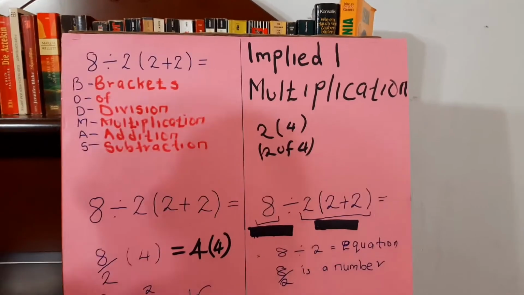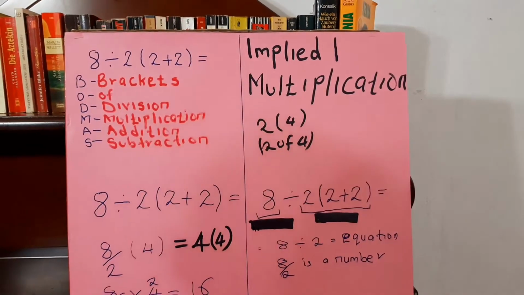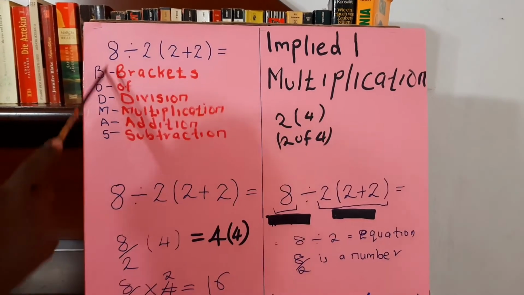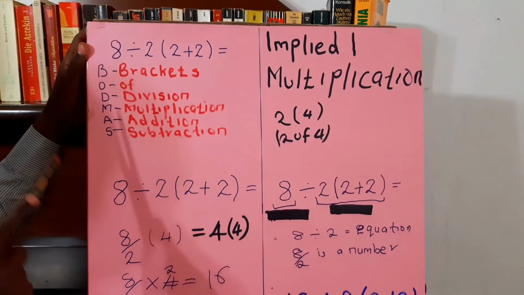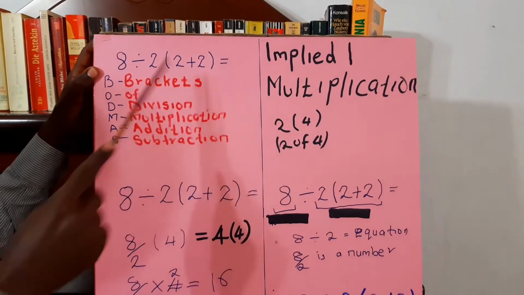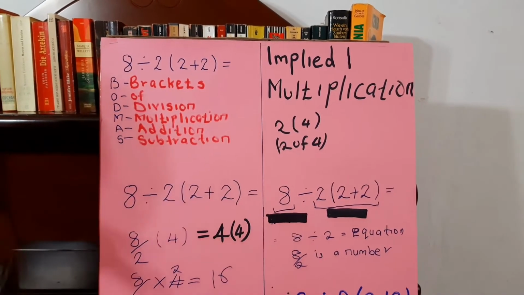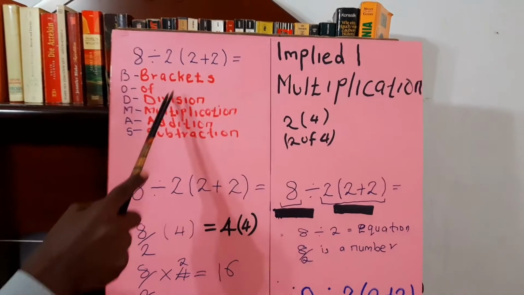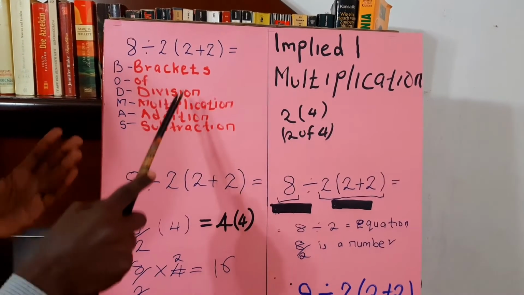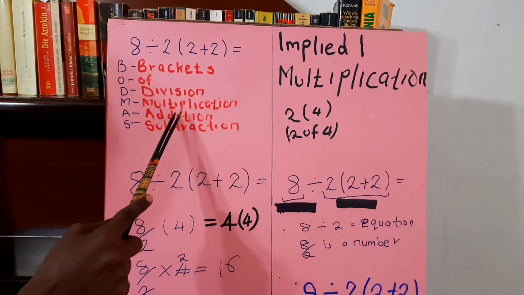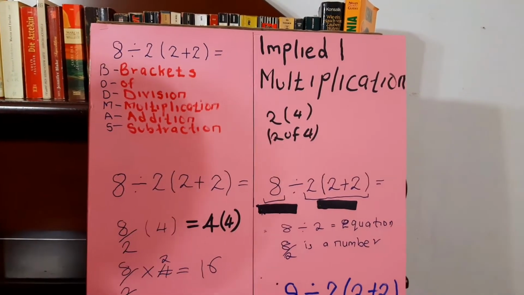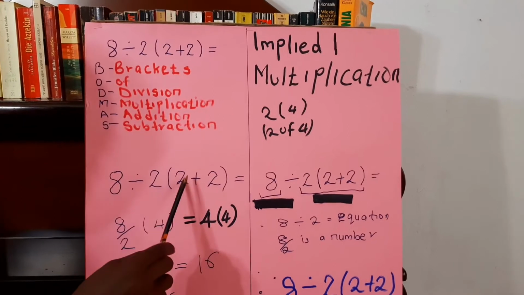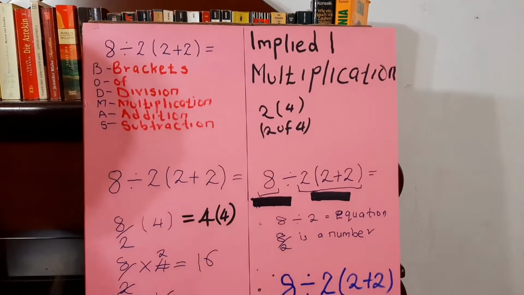Now, as we all know, for such questions we have to use the order of operations, which is abbreviated as BODMAS. As I have written here, this is the meaning of BODMAS: we first work out what is in the brackets, then orders, division, multiplication, addition, and lastly subtraction. So this question is 8 ÷ 2(2 + 2), then you close the bracket.